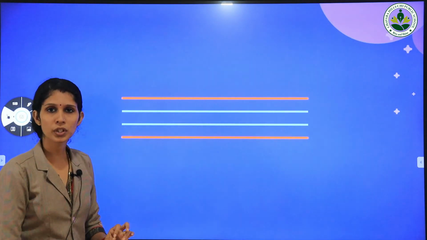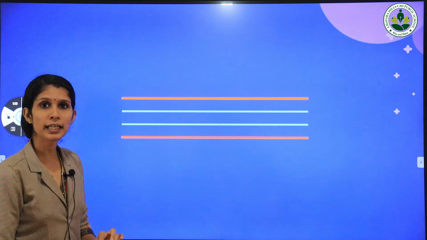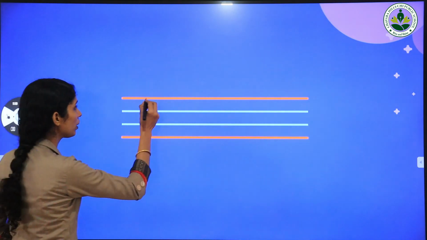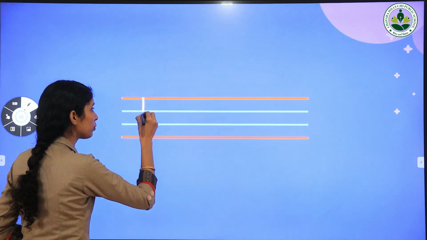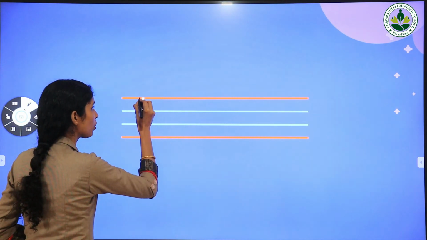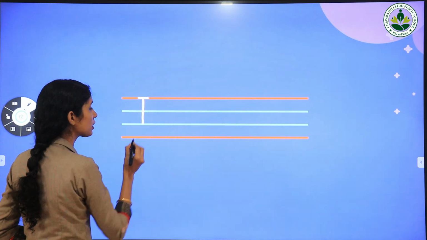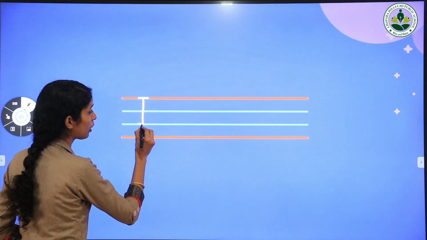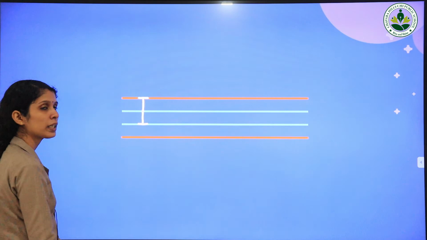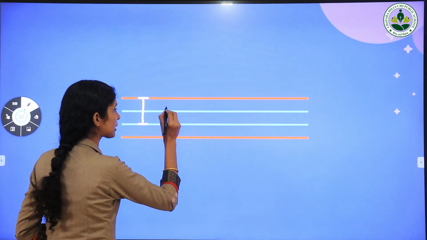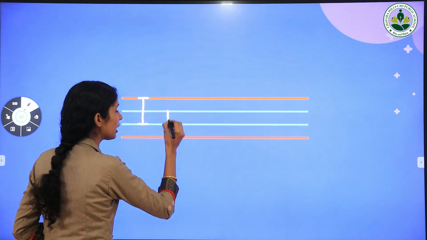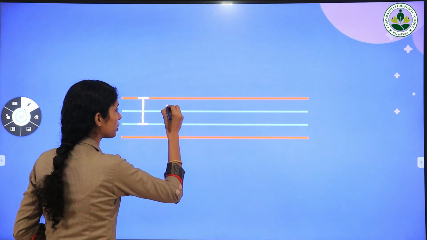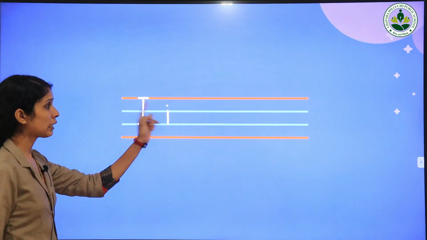Now we are going to trace capital letter I and small letter i. All of you look at here. We draw capital letter I from the first red line to the second blue line. Then draw small sleeping lines on first red line and second blue line like this. Then small letter i, it starts from the first blue line to the second blue line like this. Then put a small point on the standing line.